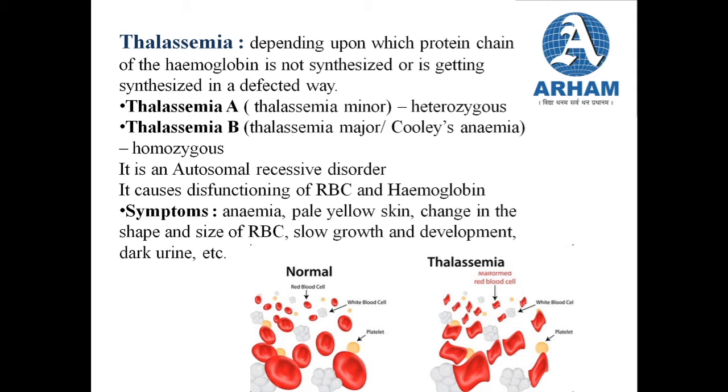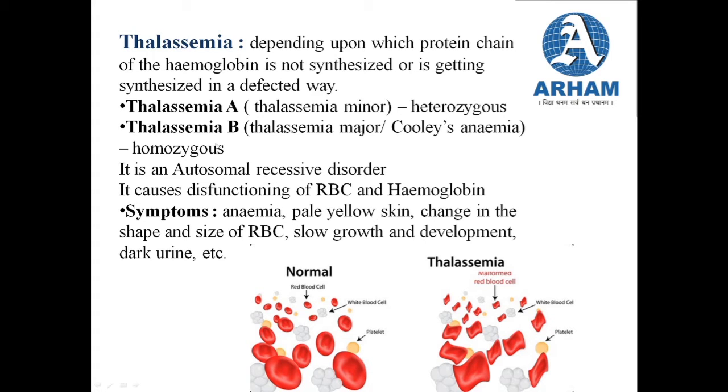In that case, thalassemia will occur in terms of minor. So that individual will have thalassemia, but it will be thalassemia minor or thalassemia A. And if both the genes are recessive, that means homozygous condition, then it is known as thalassemia major, or Cooley's anemia. So it is an autosomal recessive disorder.